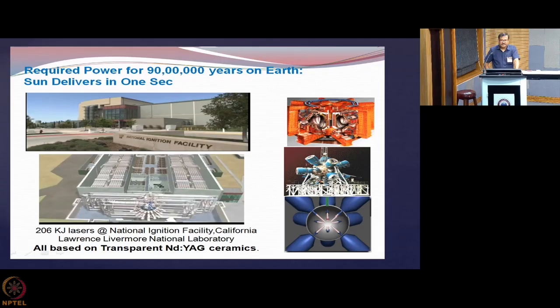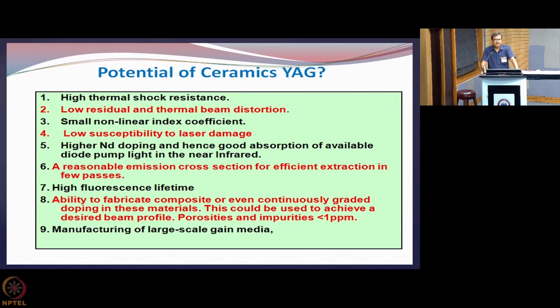So I come to that. The potential of ceramic YAG is that it can offer high thermal shock resistance, low residual and thermal beam distortion, small nonlinear index coefficients, low susceptibility to laser damage, and higher Nd doping. That is another very important point, because doping of Nd, the lasing material, is around 1% or less than 1% in the case of your natural crystals.